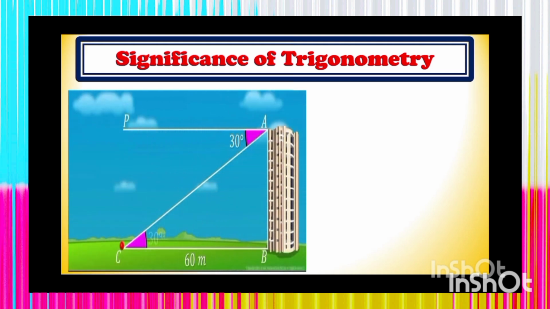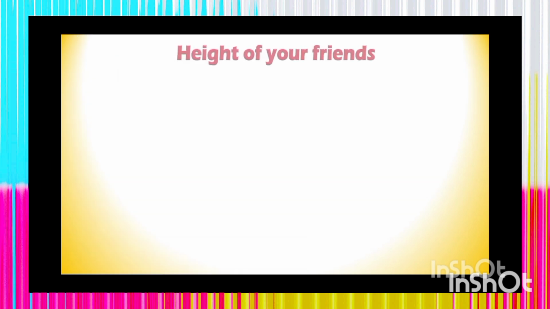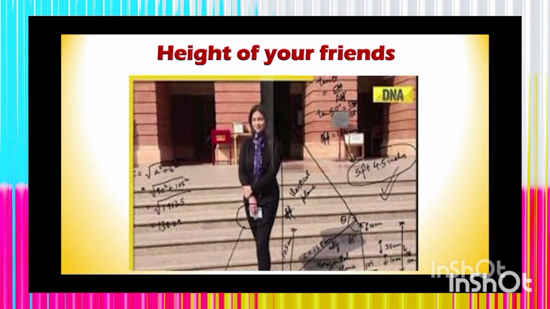You can see, my dear students, here it is a tall building. Can we find the height of the building? It is only possible due to the knowledge of trigonometry, and without the knowledge of trigonometry it is not possible. So trigonometry has great importance to find the height of the building. You can find the height of your friends. So interesting. Without a meter tape, with the concept of trigonometry, you can find the height of your friends.